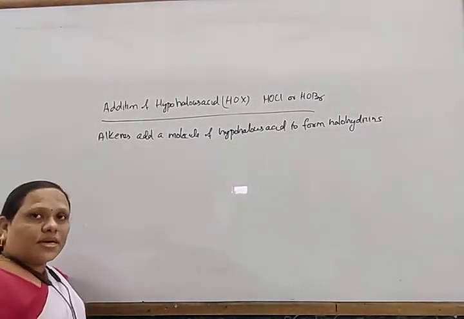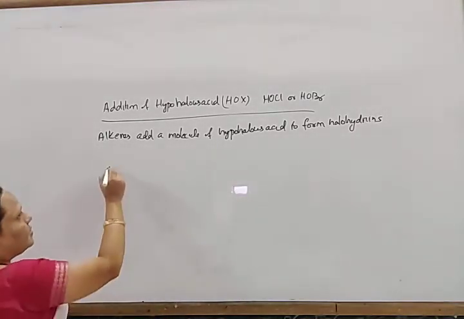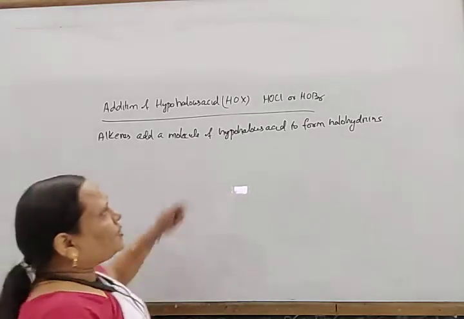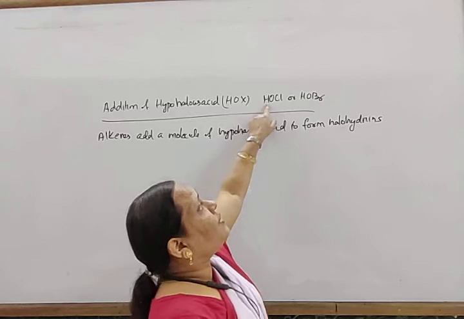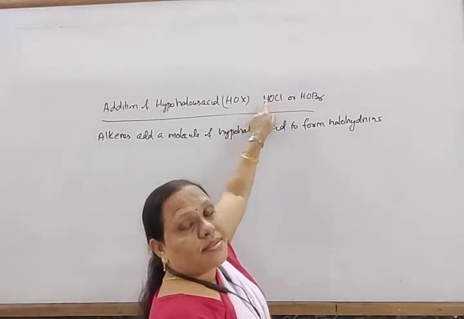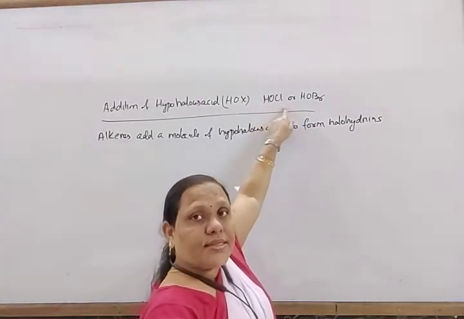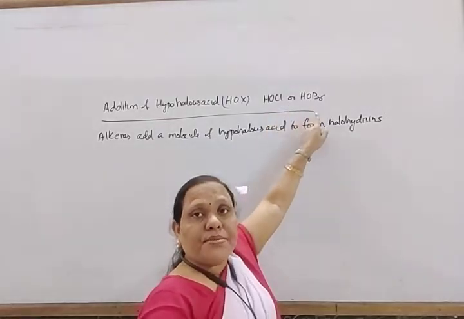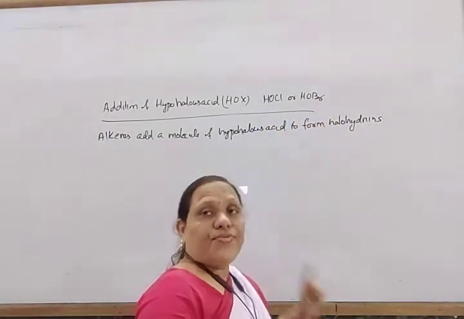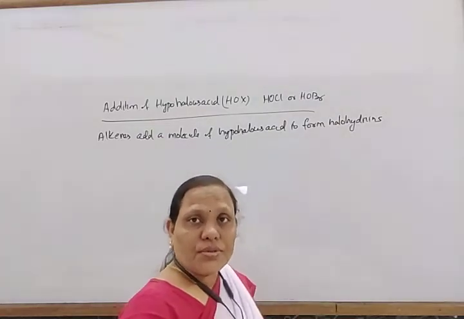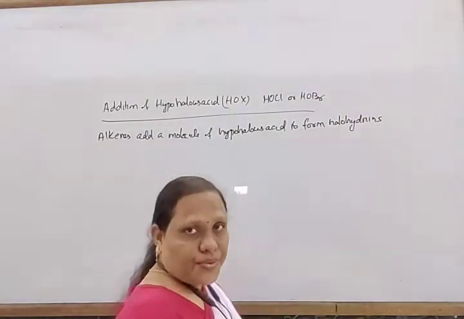The compounds are known as halohydrins. So look here, in HOCl, as oxygen is more electronegative, OH gets the negative charge, OH minus, and Cl, the halogen, gets the positive charge, Cl plus. Similarly, HOBr, HO minus and Br plus. And this reaction also follows Markovnikov's rule.